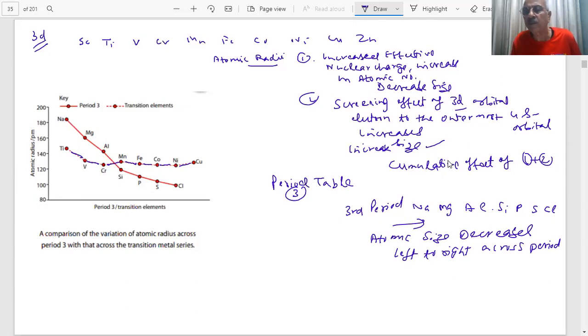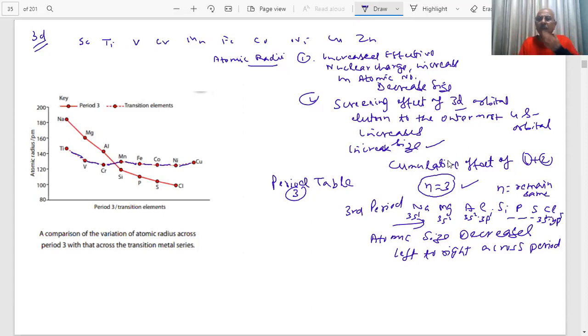What is the configuration of sodium? ns1, ns2, and here ns2, np1. n remains the same, students. Third period means n equal to 3. The last shell will be 3. So here it will be 3s1, 3s2. Here it will be 3s2, 3p1. And it will go up to 3s2, 3p5. Right? n equal to 3. Electrons are entering into the same shell, so there will be an increase in effective nuclear charge. You can see how the sizes are decreasing.